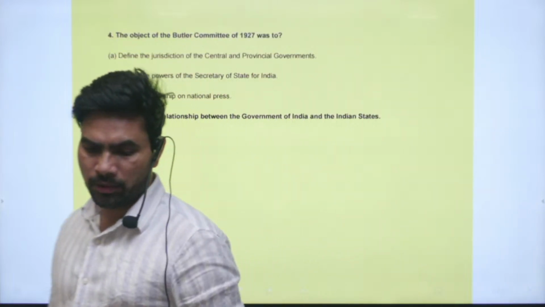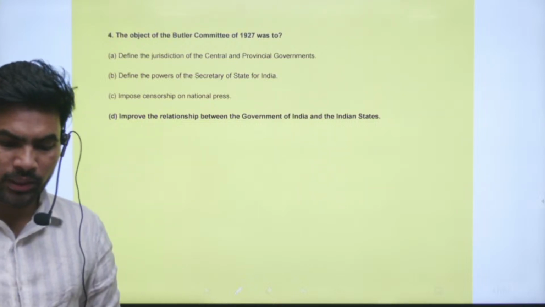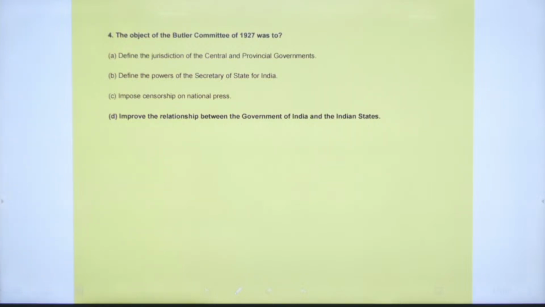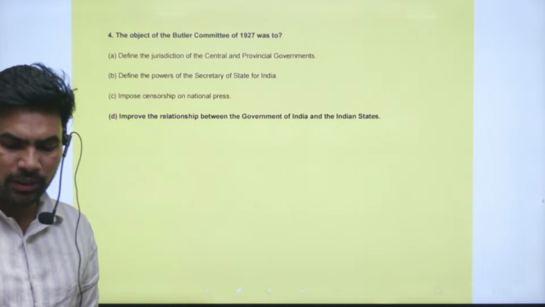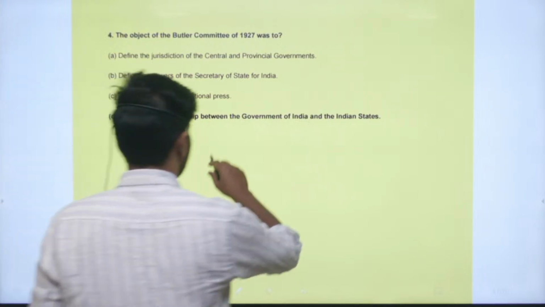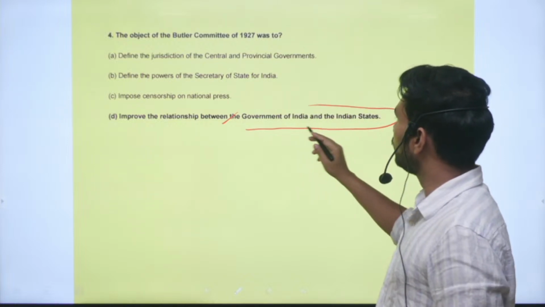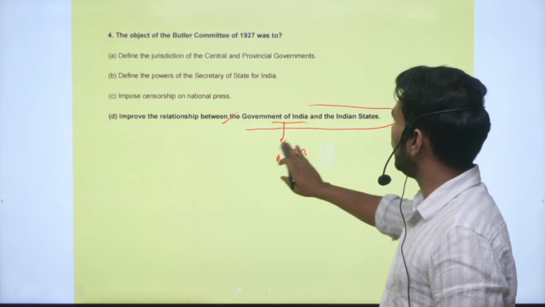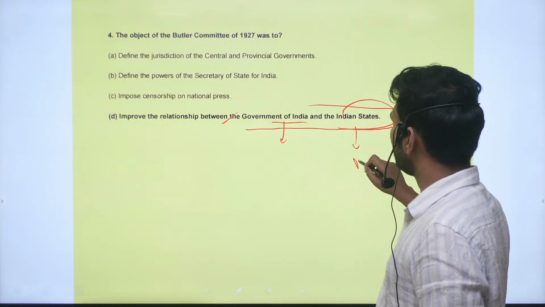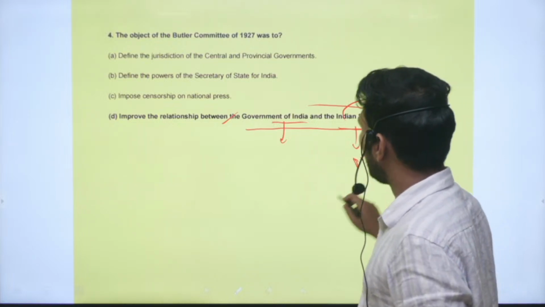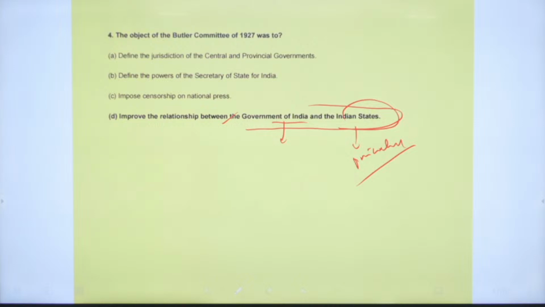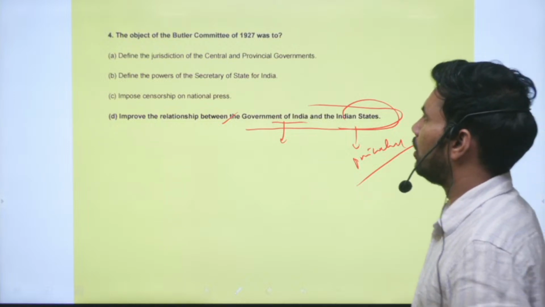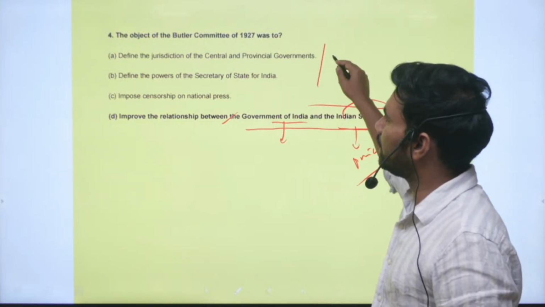Next question, question number 4. The object of the Butler Committee of 1927 was to which of the below? The object is to improve the relationship between the government of India and the Indian states. So this is the correct statement. Government of India means the British Indian government, and the Indian states are princely states. So the objective was to improve relations between the government of India and the princely states at the time. That is the objective of the Butler Commission. The rest of the options are incorrect.